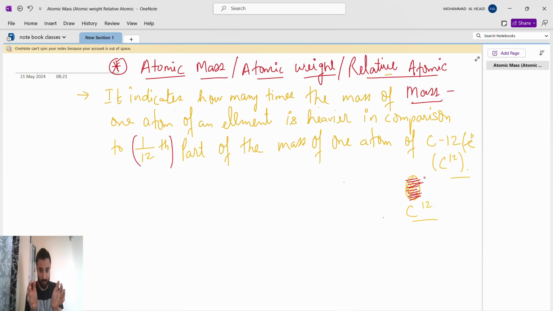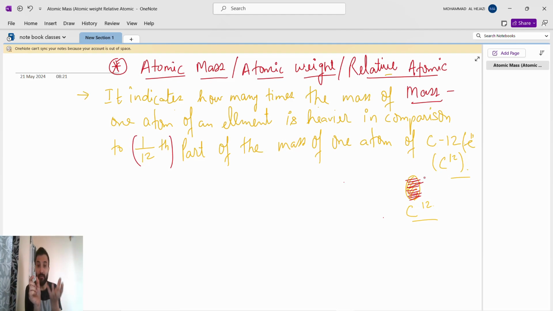Okay, we bring one atom of carbon whose mass is 12 grams. After bringing it, we will divide it into 12 parts. When we divide it into 12 parts, we will take one part.